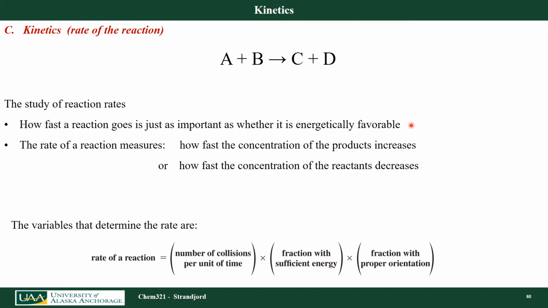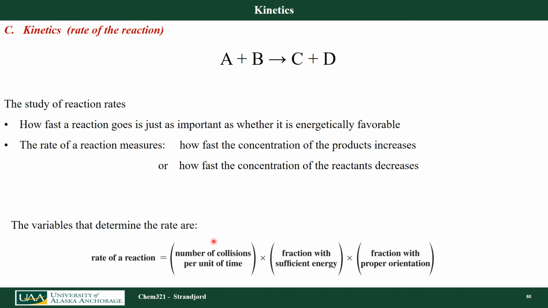How fast a chemical reaction goes is just as important as whether it's energetically favorable or not. We can actually look at the kinetics by measuring how fast the concentration of reactants disappears or how fast the concentration of our products appears. There are certain variables that we need to determine that will affect the rate of the chemical reaction.